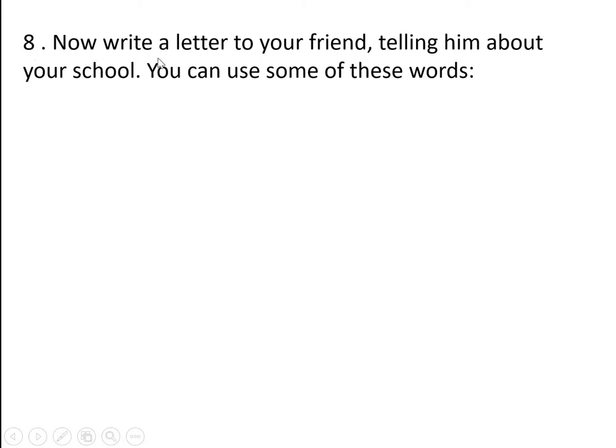Number 8. Now write a letter to your friend telling him about your school. You can use some of these words.